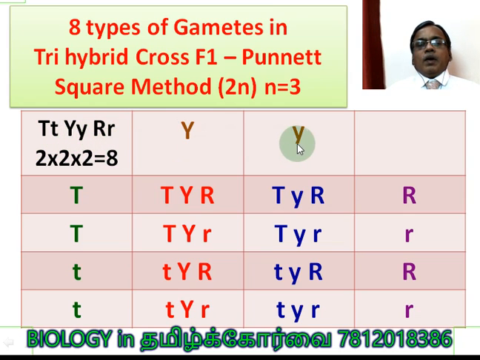This is the genotype of the F1 plant. So we are writing it here, capital Y small y. This side capital T twice, small t twice. For each capital T and small t, here capital R small r. So totally 8 gametes are formed. All of them are different from each other.